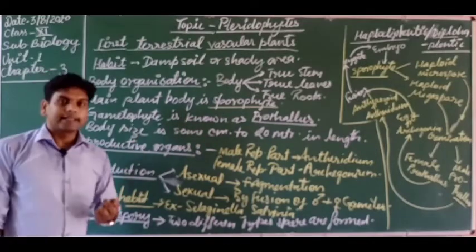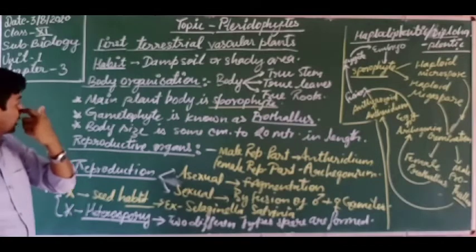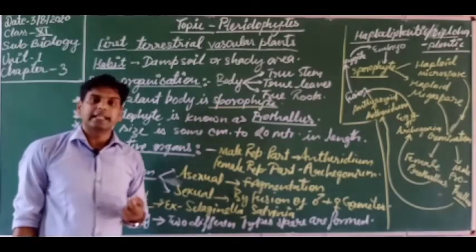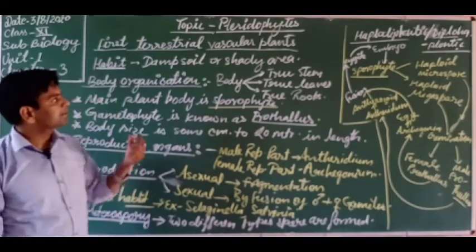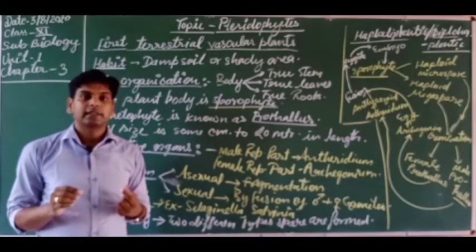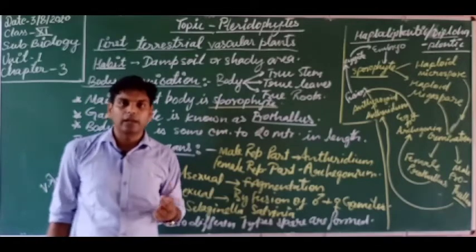Now the economic importance of the pteridophytes is left. Dear students, what is the economic importance? Some pteridophytes are used as food and fodder for animals and humans also. Some pteridophytes have costly and precious elements like gold and silica.